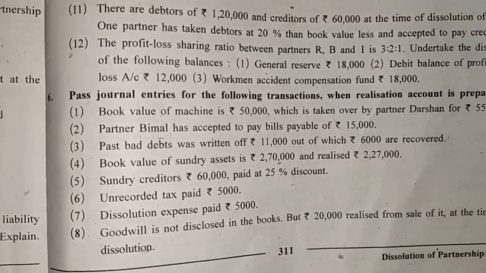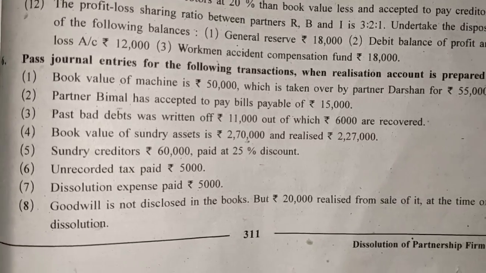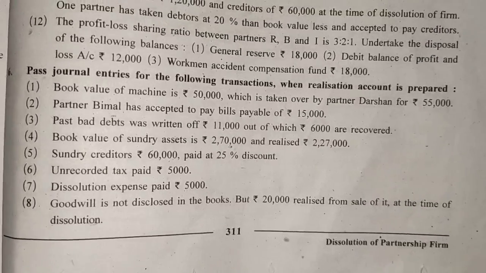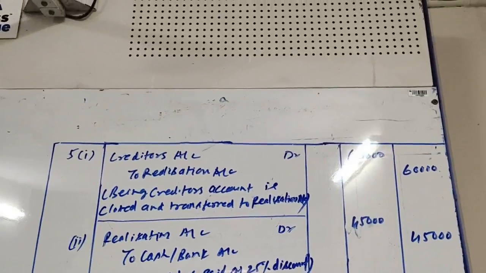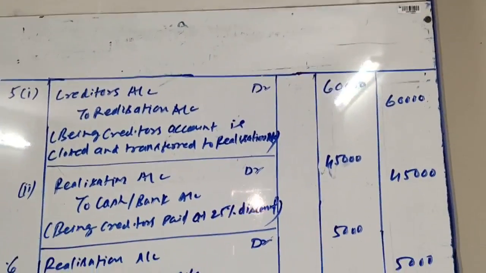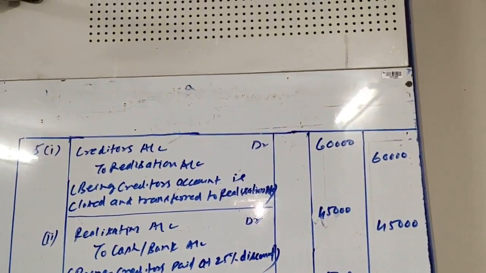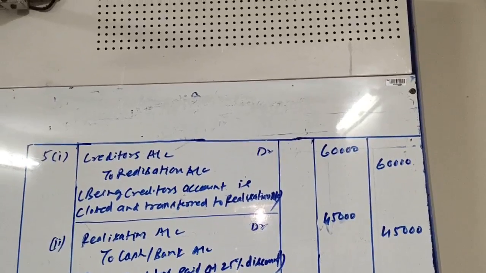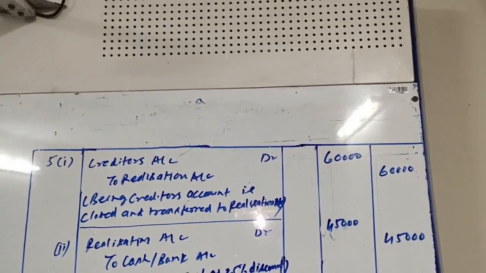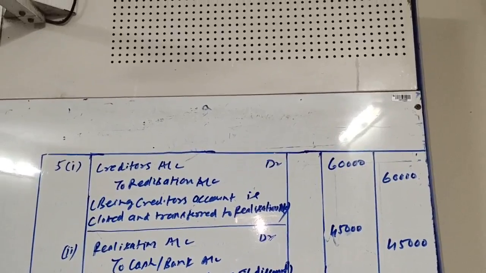Okay, so the first entry will be sundry creditors to realization. Here it is. Creditors account debit to realization account rupees 60,000. How much? 60,000.